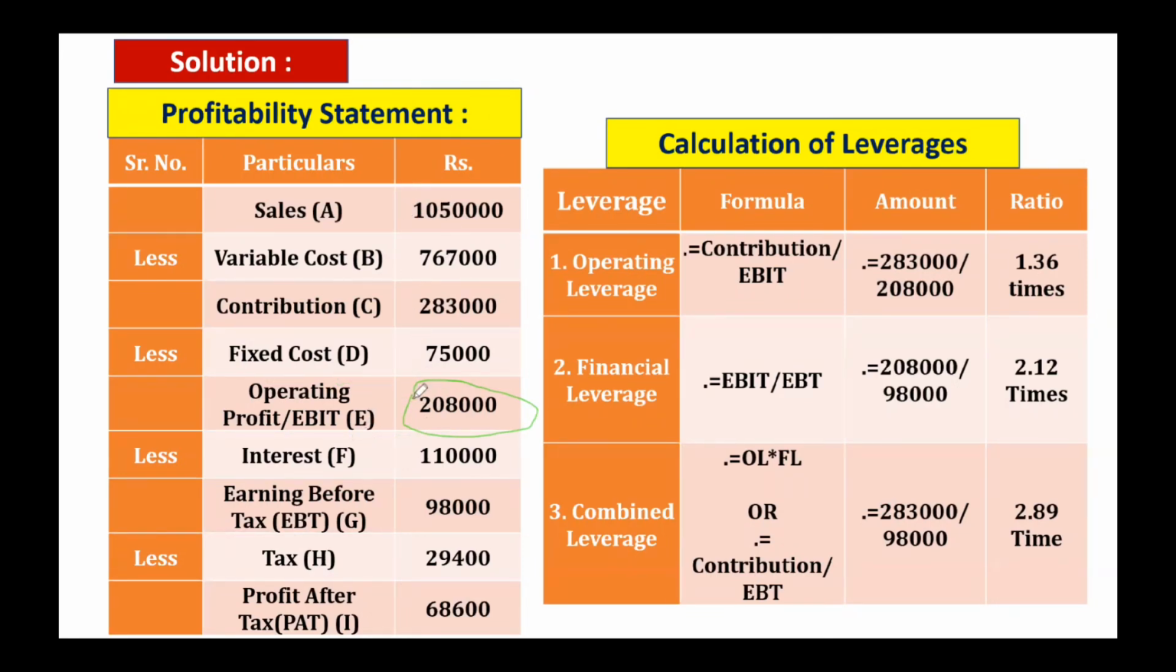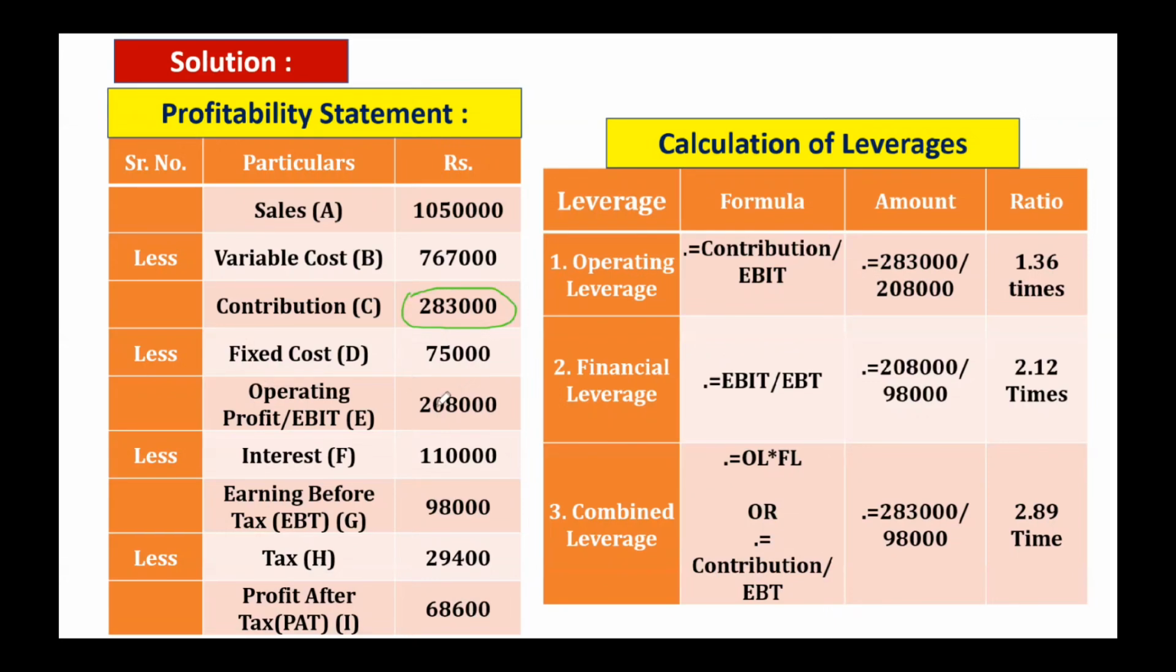Every figure here is given in the problem. After subtracting the interest on long-term loans, we get earning before tax, that is EBT. In some books, it is called PBT, that is profit before tax. After deducting the tax, here at the rate of 30% the amount is also given, 29,400, we get profit after tax, 68,600.